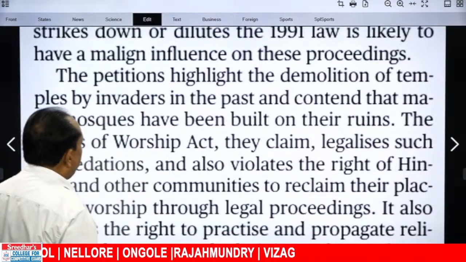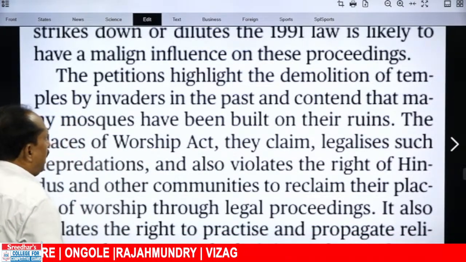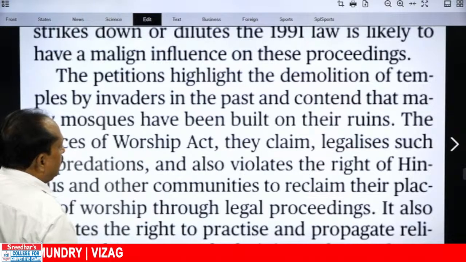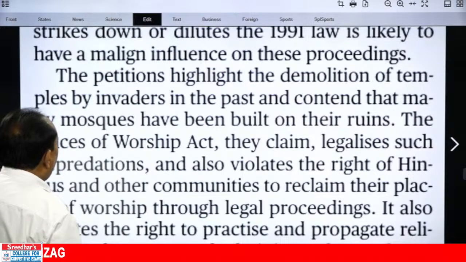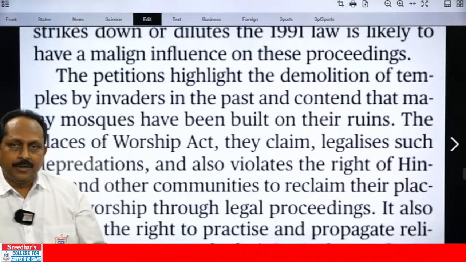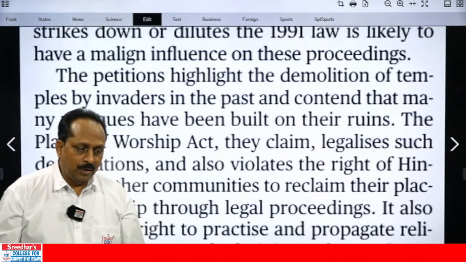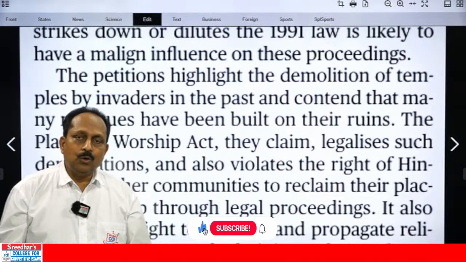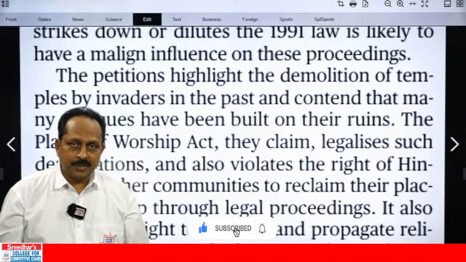What do they say? The petitions highlight the demolition of temples by invaders in the past and contend that many mosques have been built on their ruins. What is the bone of contention? What is the apple of discord? What is the plaintiffs' argument? And those who filed the cases, what is their stand?